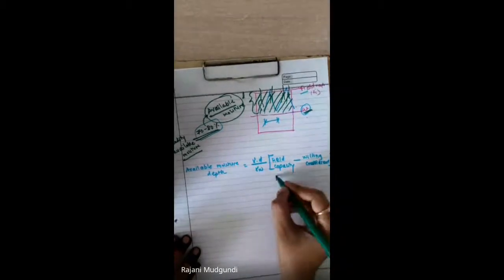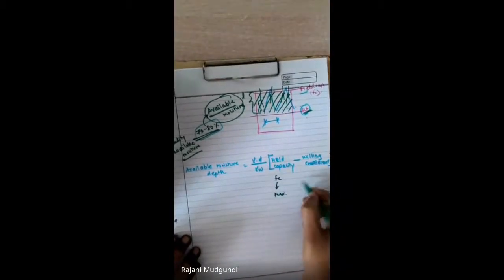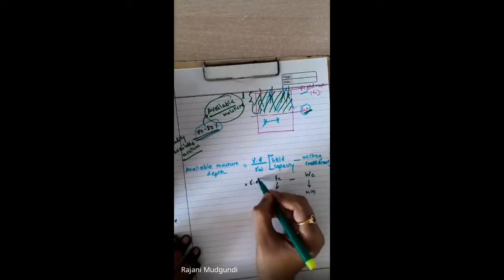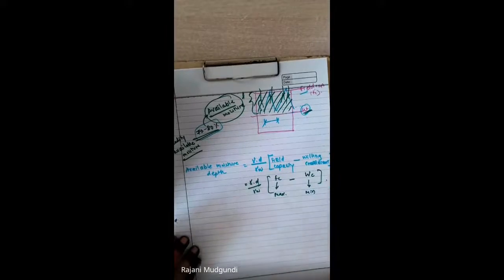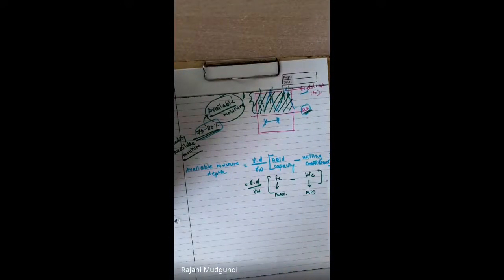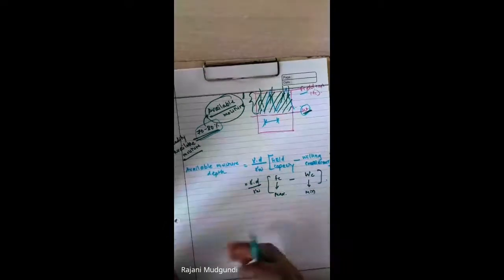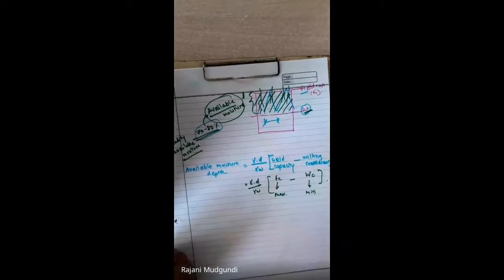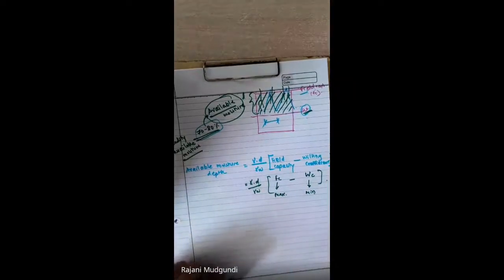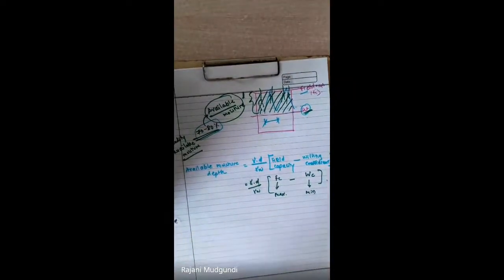So this Fc is the maximum water content and the wilting coefficient is the minimum water content. This is the formula we are going to use for deciding the watering interval or frequency of irrigation. Okay. So hope you have understood the formula for calculating the depth of water stored and the available moisture that the crop roots can utilize, right?